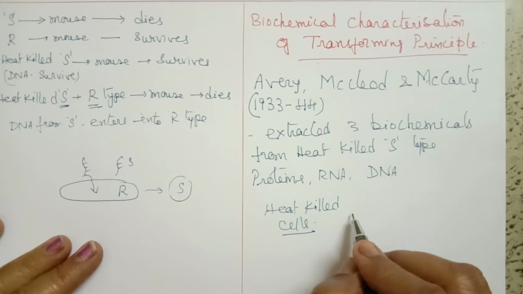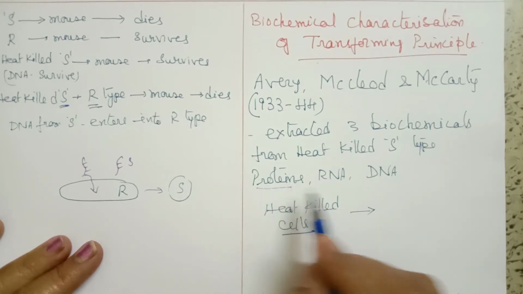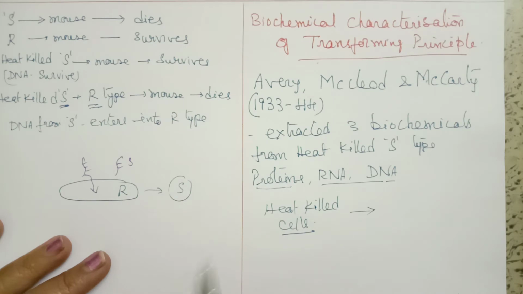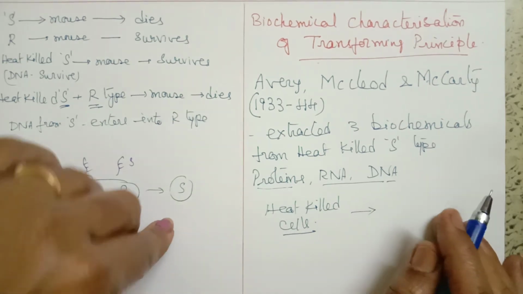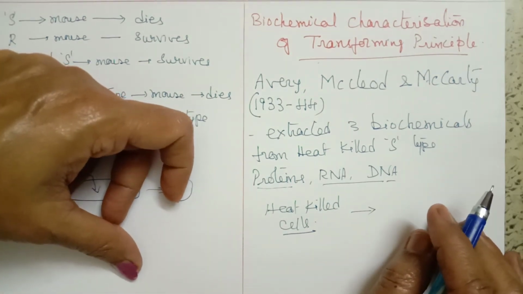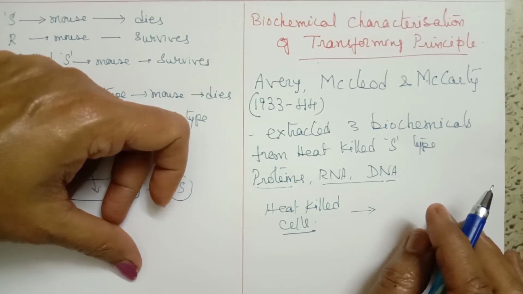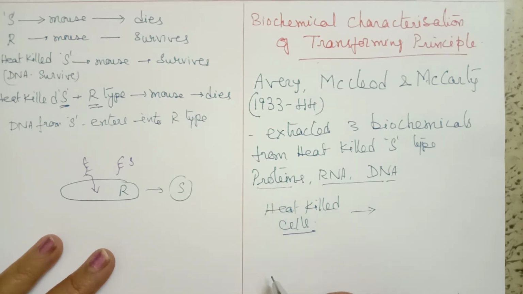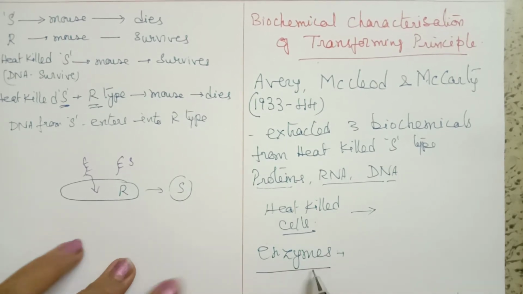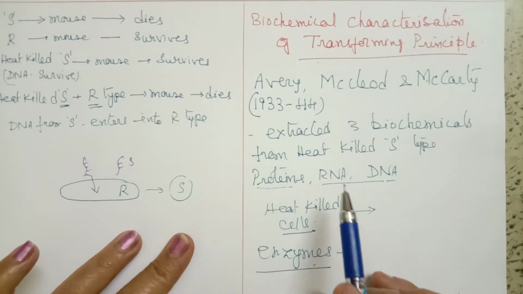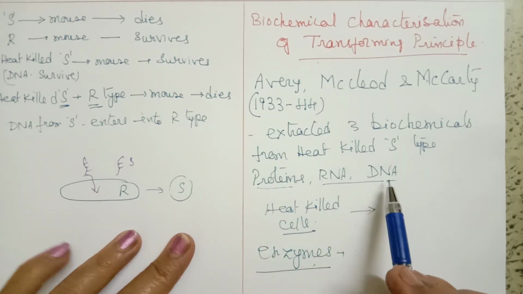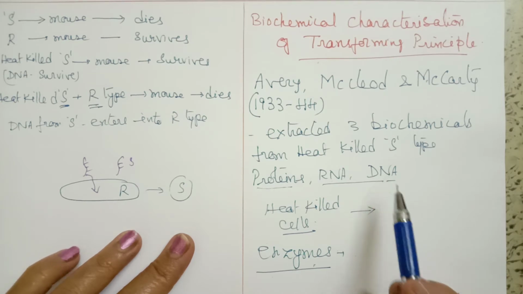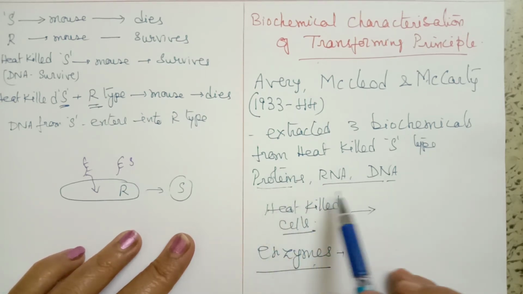From the heat killed cells, he separated these three. Then he injected into the R type. When he injected into R type separately along with the enzyme, so here the enzymes were used: enzymes to digest proteins, enzymes to digest RNA and enzymes to digest DNA. So separately when they were used.